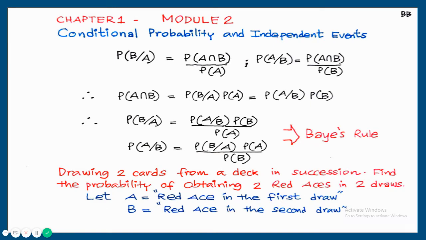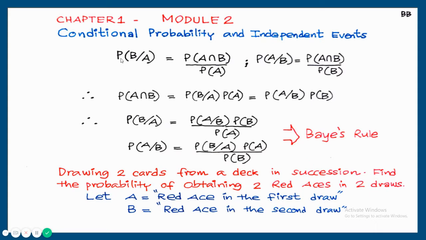Conditional probability. We use probability of B given A to denote the probability of event B when it is known that event A has occurred.